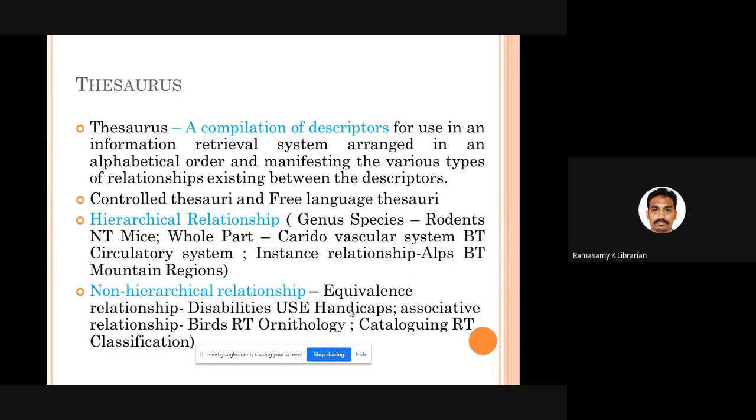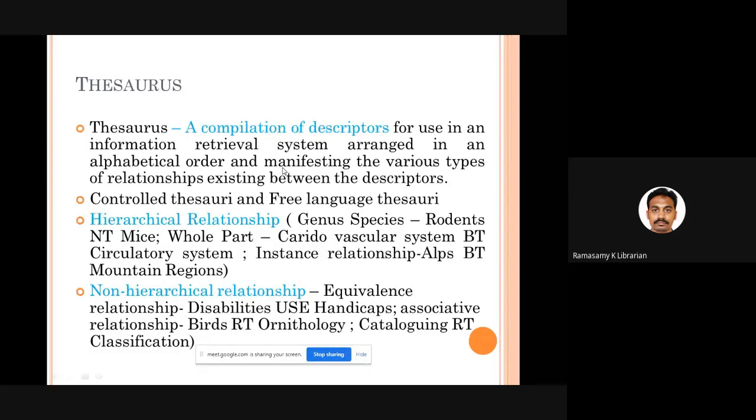Okay, fine. Then comes the thesaurus. A thesaurus is nothing but a compiled list of descriptors. They have selected all the terms that can be used in an information retrieval system. All these selected words are listed in alphabetical order. Not only that, the relationships existing between all those terms are expressed in the thesaurus.